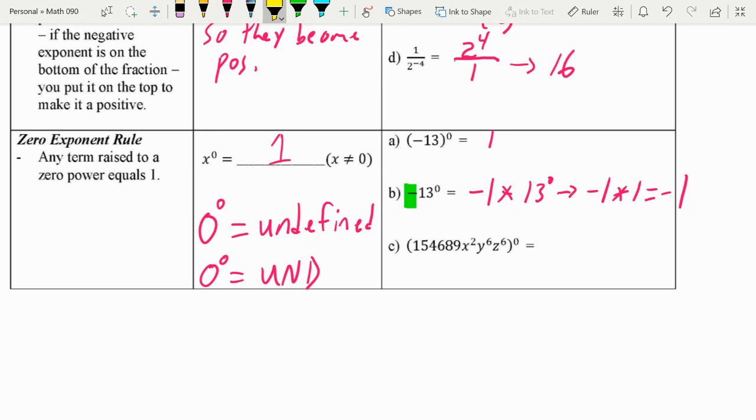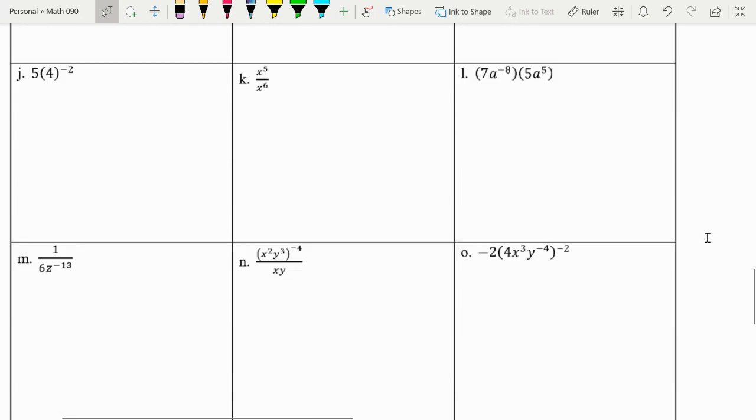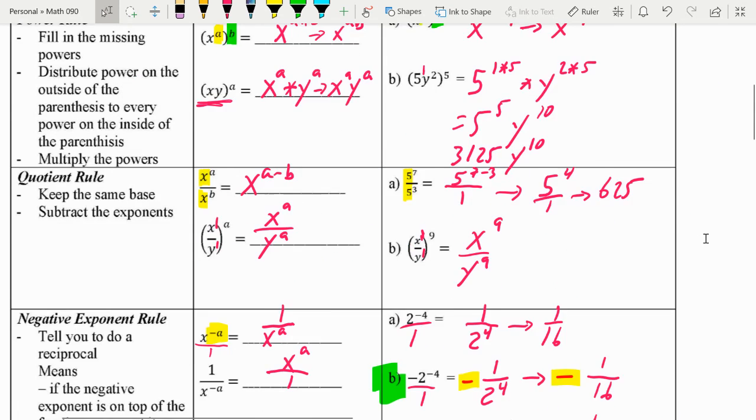Now, look at this problem here, part C. Anything to the 0 power is 1. Please don't overcomplicate this problem. Just make sure that the stuff inside the parentheses is not a 0. That's all you have to make sure. But hopefully this is easy enough. You guys go through and do these problems. If you have questions, please email one of us. All right.